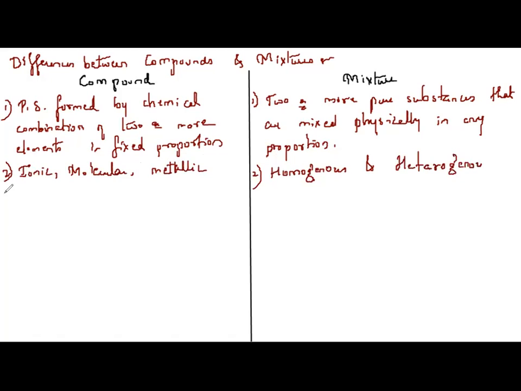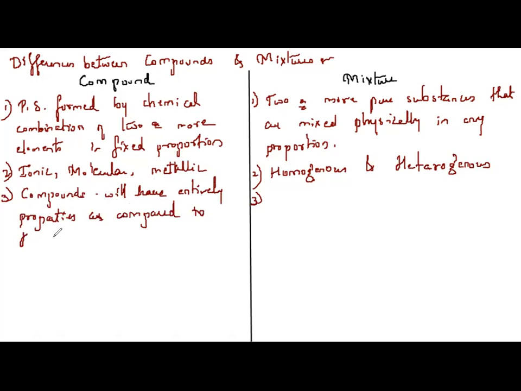Next important point: compounds will have entirely new properties as compared to the combining constituent particles.